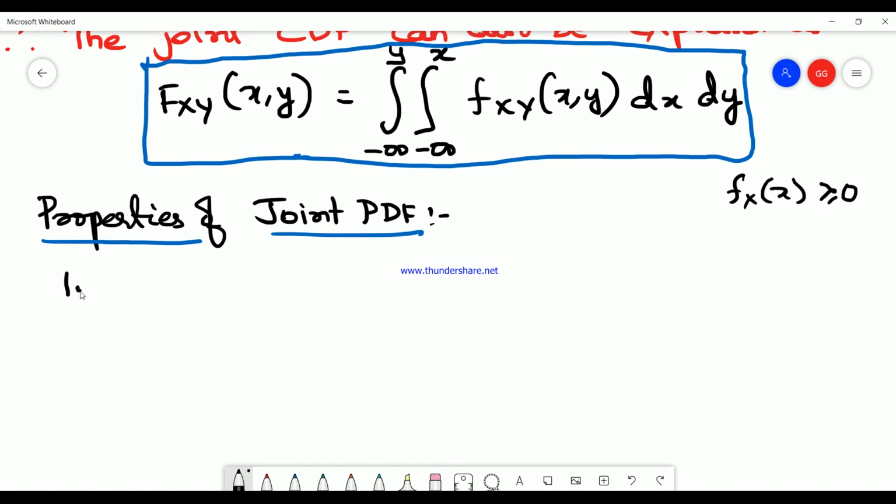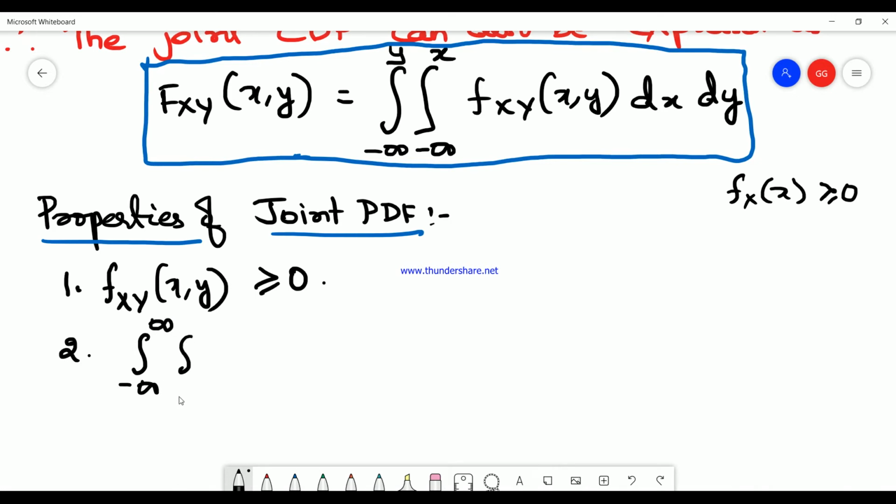Similarly here, in the bivariate random variable, the joint probability density function is always greater than or equal to 0. That is the first property. The second property: the area covered by this joint PDF is always equal to 1, which we also wrote for a single random variable. So it is the integral from minus infinity to plus infinity, minus infinity to plus infinity, of f_XY(x, y) dx dy, which is always equal to 1. This is the second property.